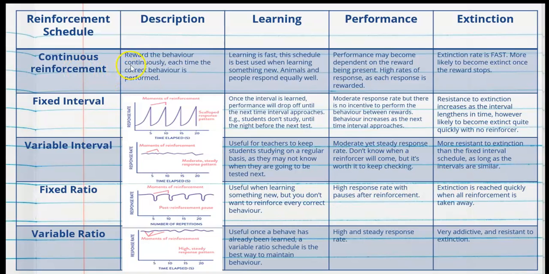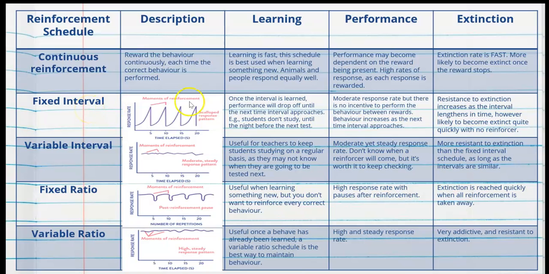So continuous reinforcement, again, is rewarding the behavior continuously each time the correct behavior is performed. So learning is very fast, and this schedule is best used when learning something new. Animals and people respond very well. Performance may become dependent on the reward being present, with high rates of the response as each response is rewarded. So in other words, the learning happens very, very quickly. But just like the behavior is learned quickly, extinction is also very, very fast. So we're more likely to become extinct once the reward stops. So we learn a behavior quickly, but then it can go away quickly.